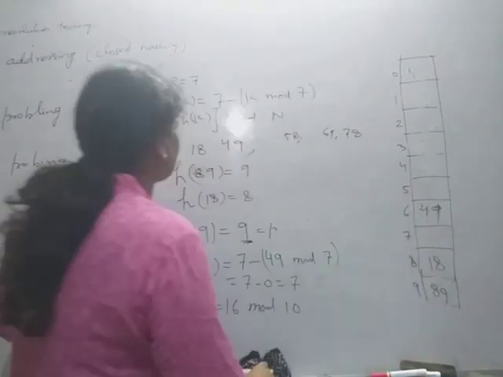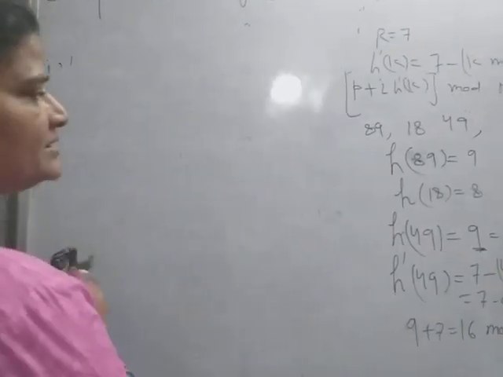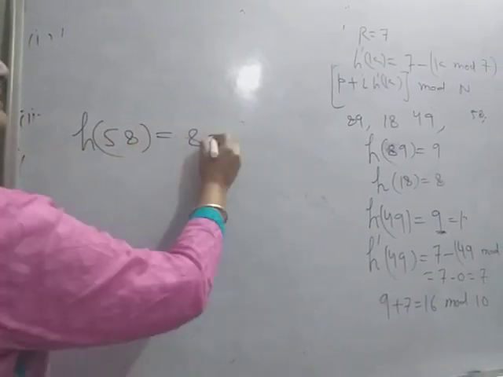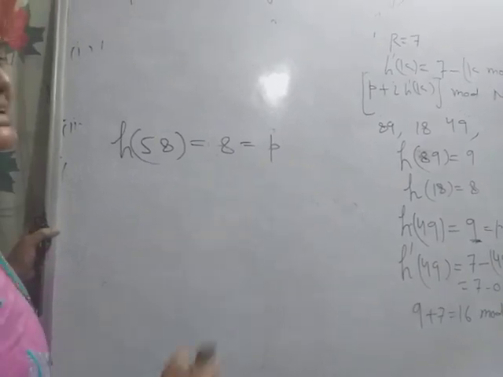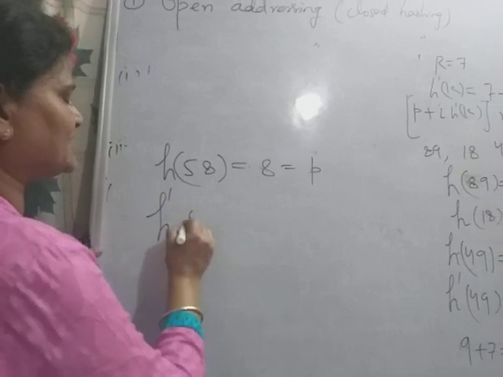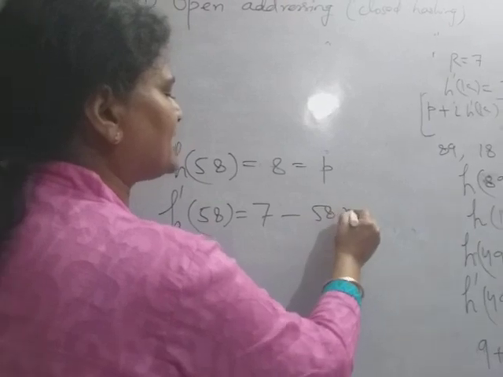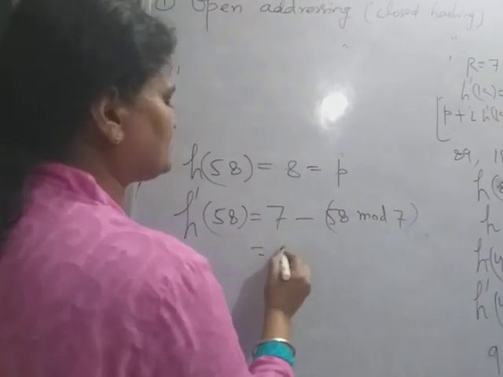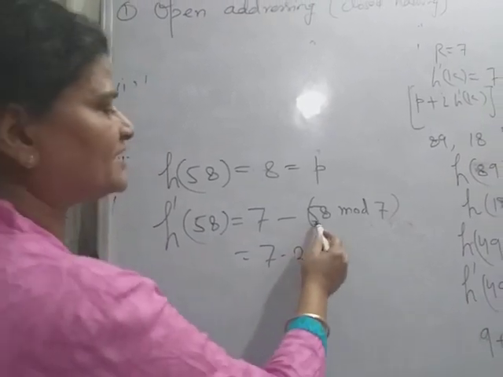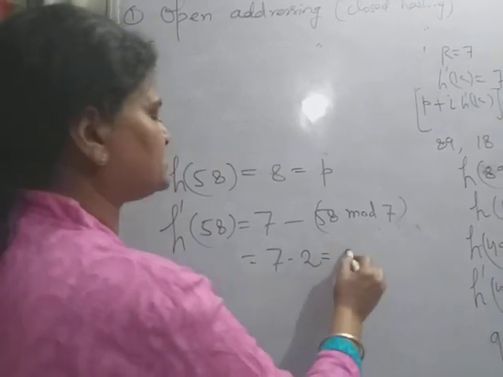Now the next data, suppose 58. So in the case of 58 with double hashing, first H58. H58 is what? 8. That is P. Now the 8 is already occupied. Now I will use the second hash function, H dash 58. H dash 58 is 7 minus 58 mod 7. 58 mod 7 is 2. So 7 minus 2 is 5.